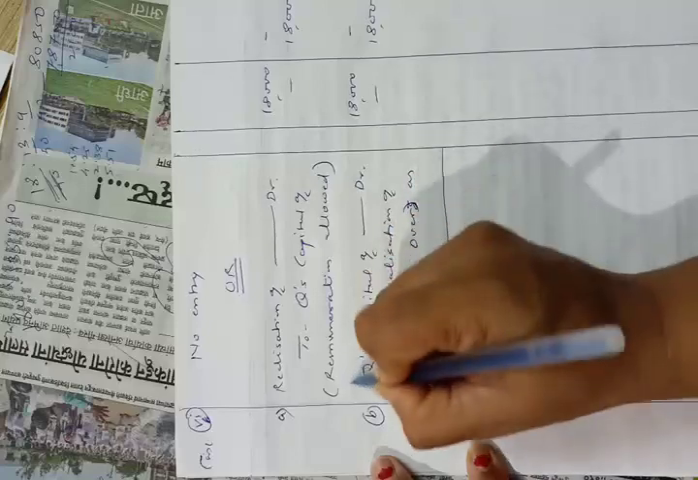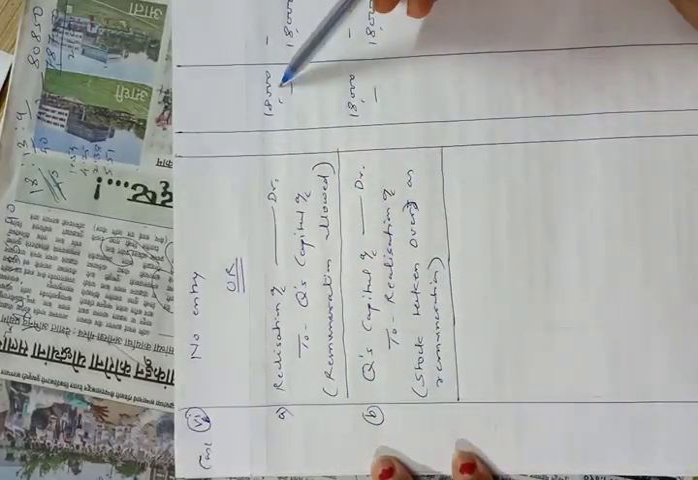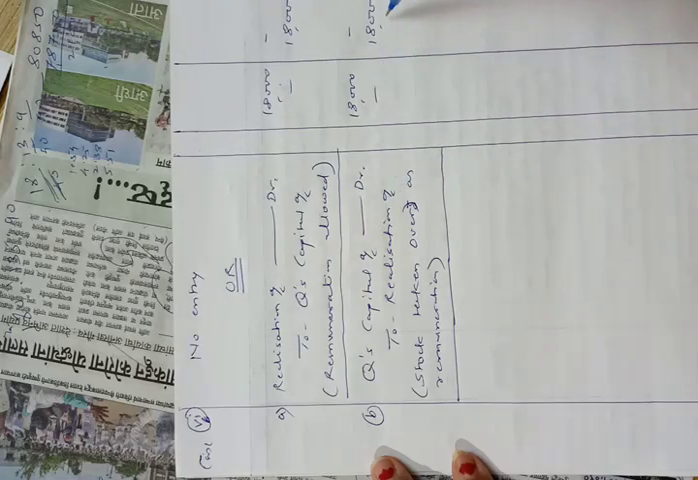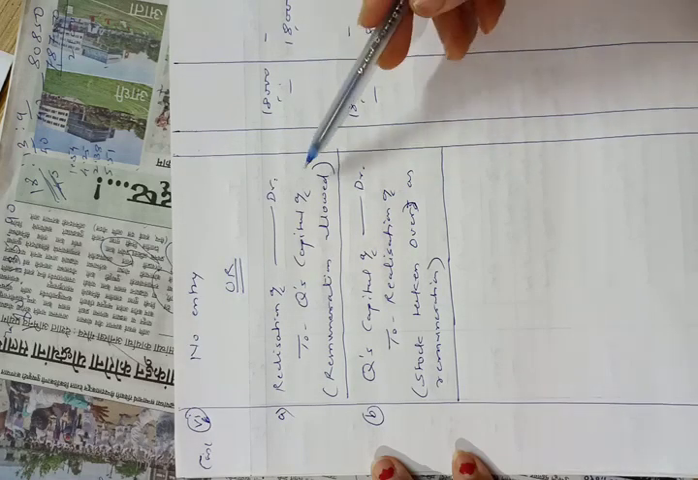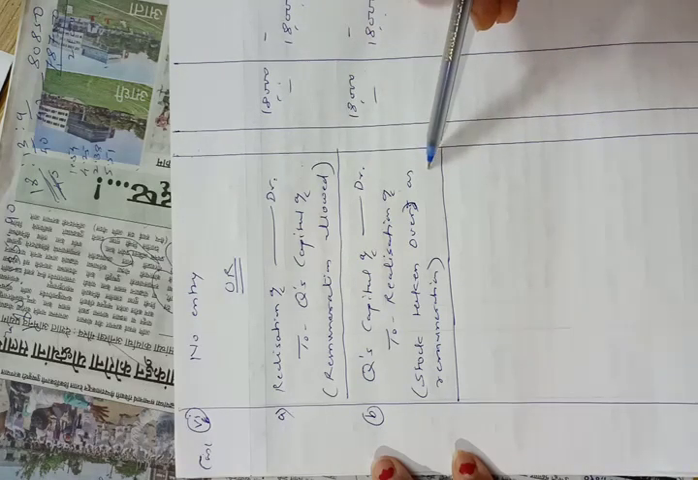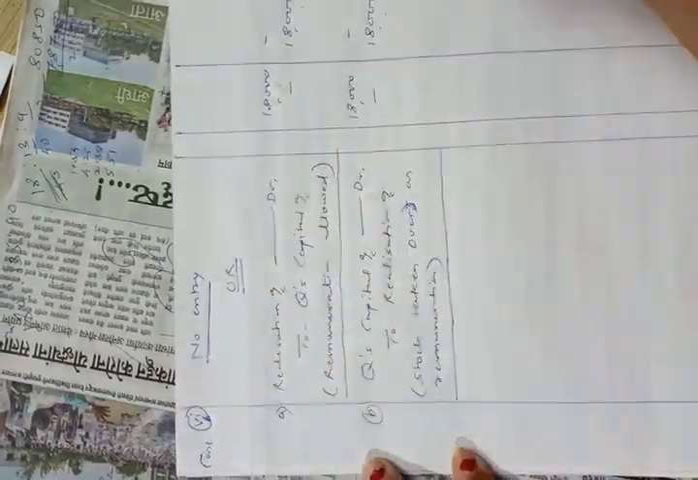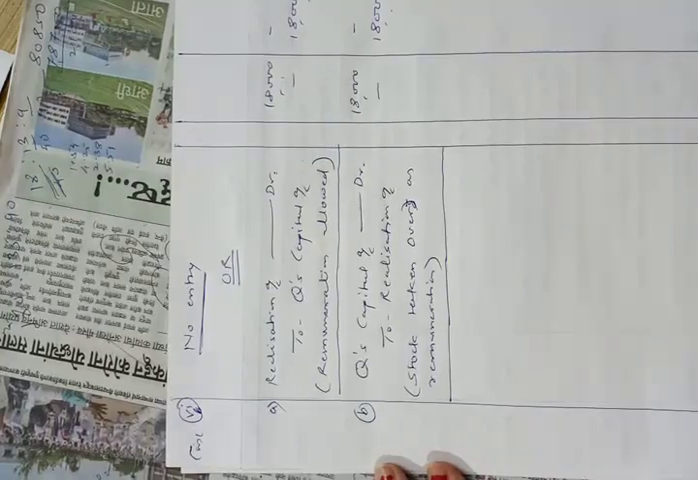So now see these two entries. Here realization account is debited for 18,000, here realization account is credited, so the effect will be nil. A similar thing happens in the case of Q's capital account. Here Q's capital account is credited for 18,000 and here it is debited for 18,000. So the ultimate effect will be nil. So we will not pass any entry in this type of transaction. Okay, that's all.